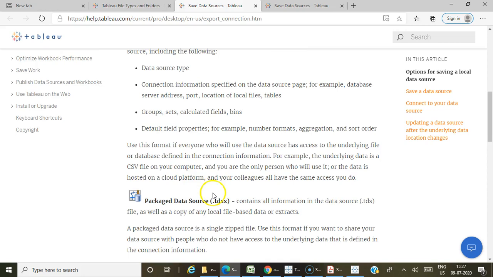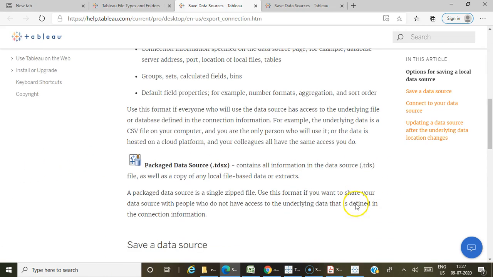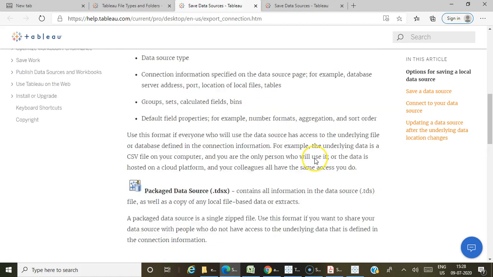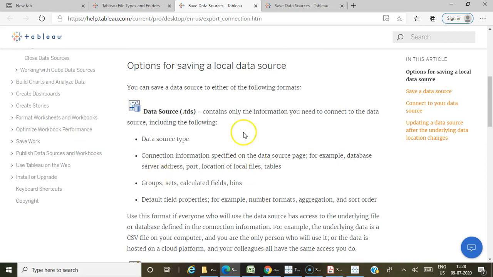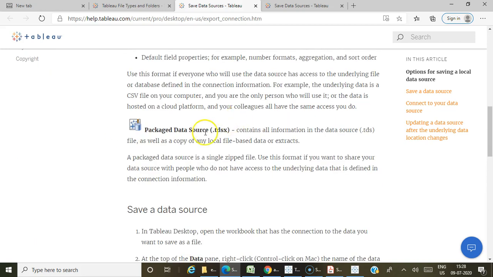Okay, in case of TDSX, it will contain all the information in the data source as well as any local file which is based on the extracts. Okay, it is again like a zipped file. So you have to remember these points, the difference between .tds and .tdsx.